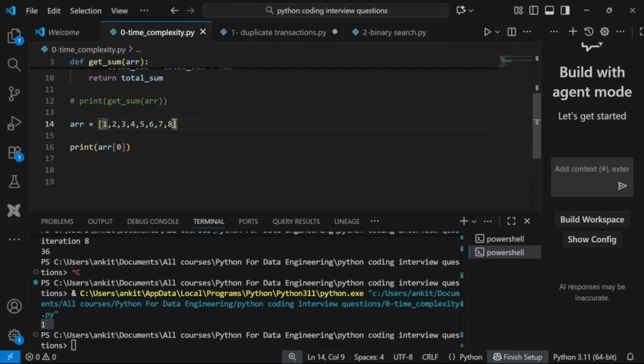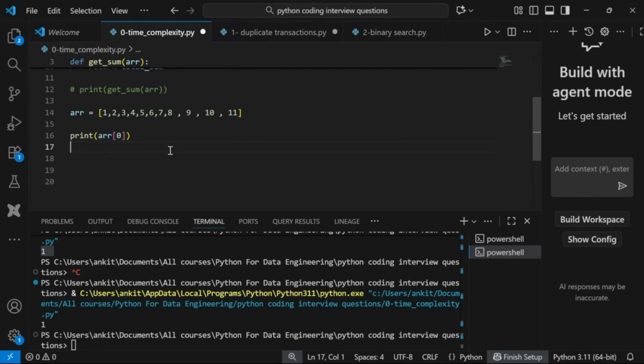Now let's say I increase the number of elements in my array, right? If I again do this, I'm always doing one operation. It doesn't matter how many elements are there in my list, right? The number of operations will be just one, get the first element of the list.